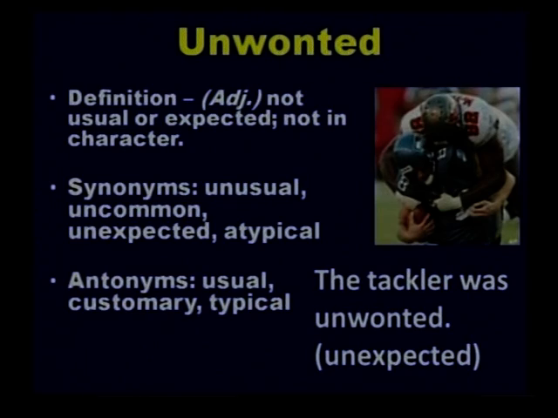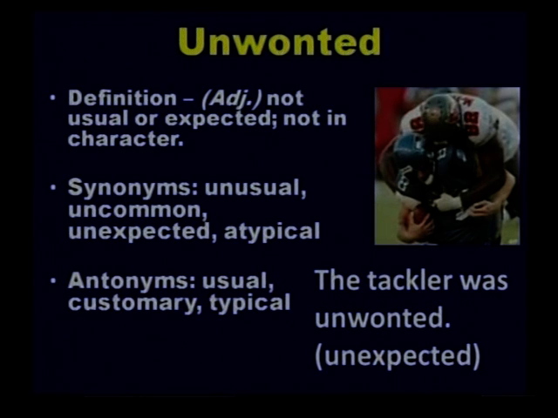Earlier I told you about eye-catching and misleading words which could be there, and here is a word, unwonted, not unwanted. U-N-W-O-N-T-E-D. Unwonted means not usual or unexpected, not something that you dislike, and the synonyms are unusual, uncommon, unexpected, atypical.